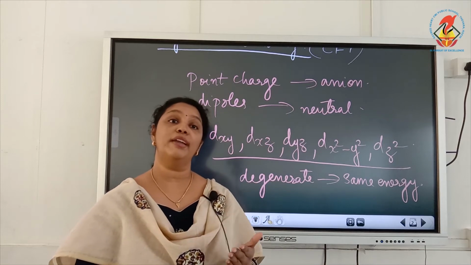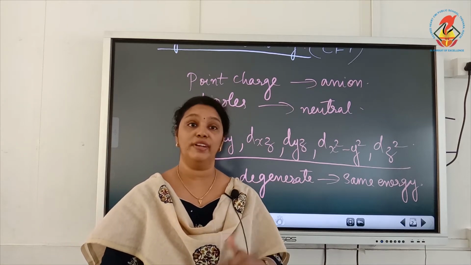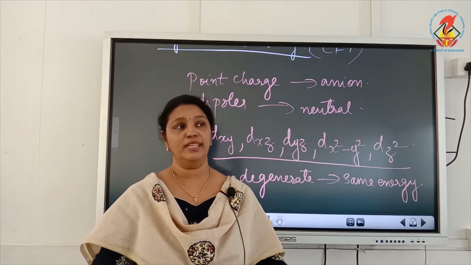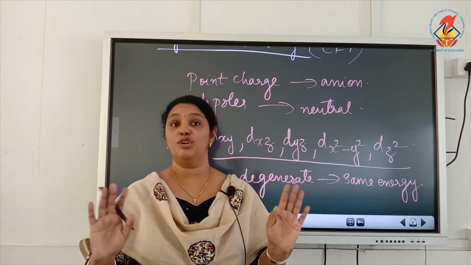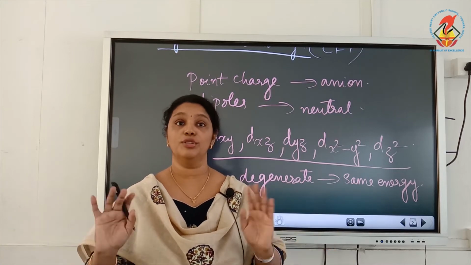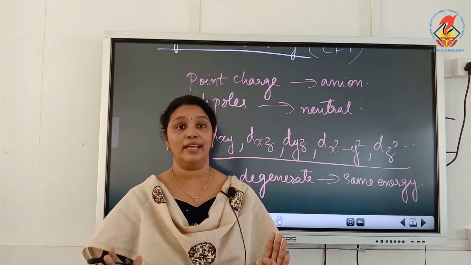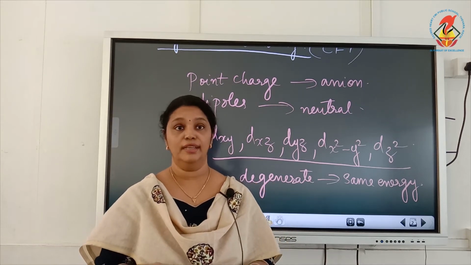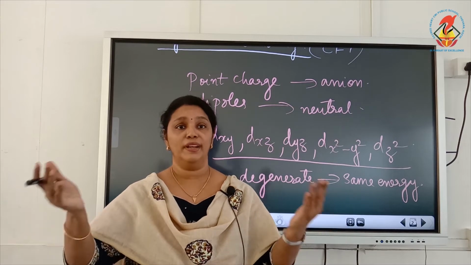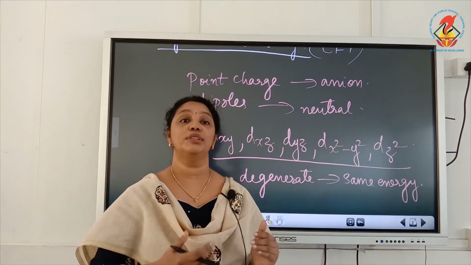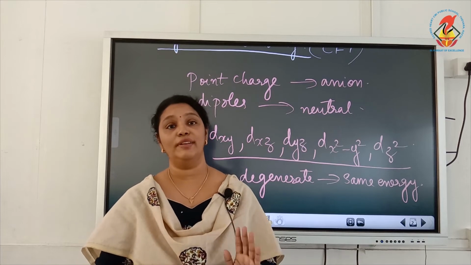Now when are these 5 d orbitals degenerate, or when do they have the same energy? In a free metal atom, meaning the metal atom is free and has not formed a bond with the ligand, the 5 d orbitals are degenerate. But in the presence of ligand, what happens to the degeneracy of the 5 d orbitals?